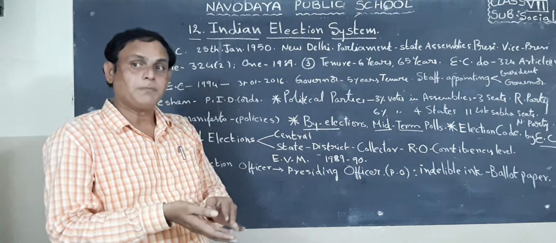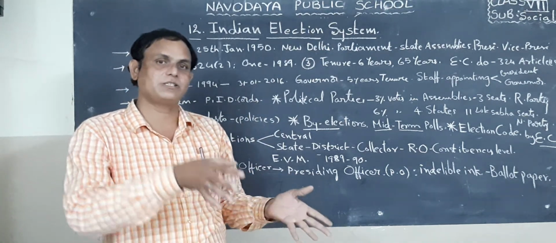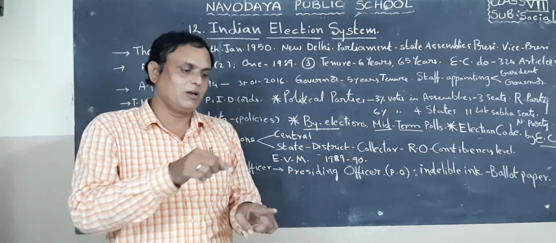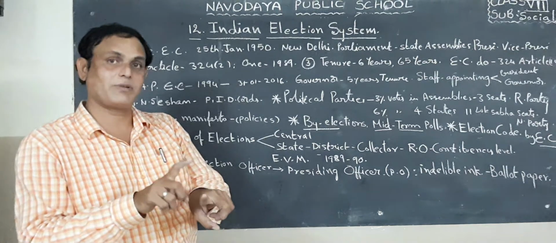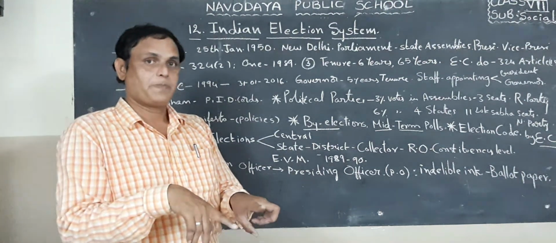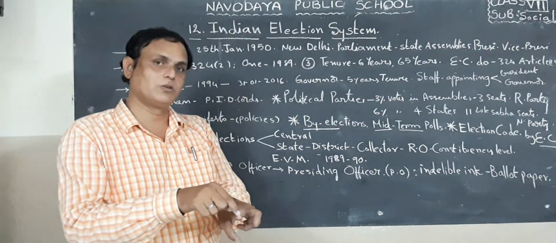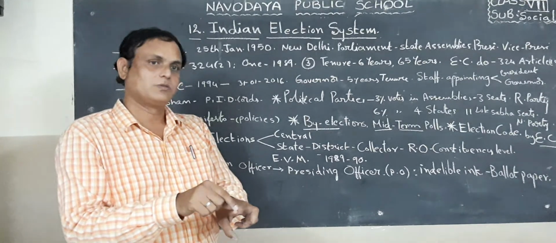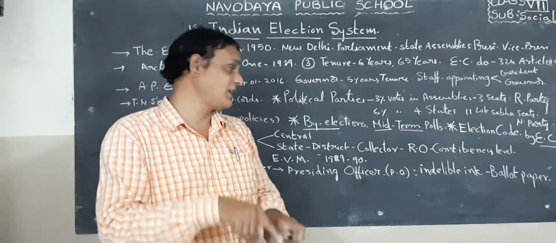The staff appointed to conduct elections at polling booths will mark the voter's left forefinger with indelible ink, to avoid multiple voting.